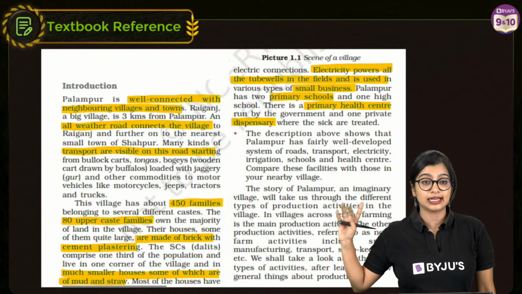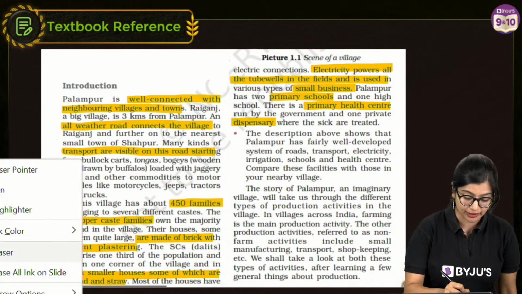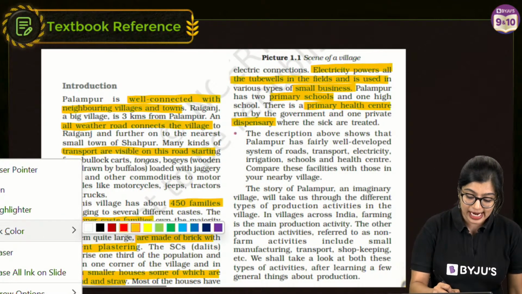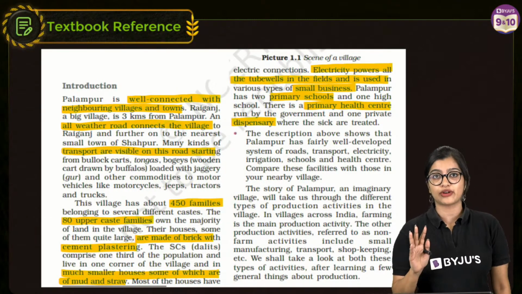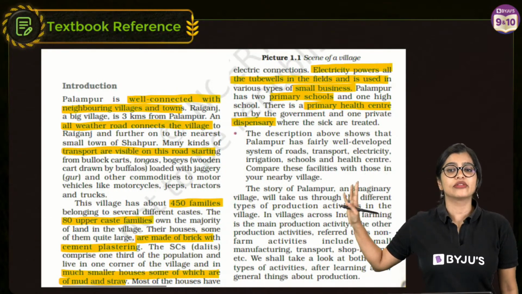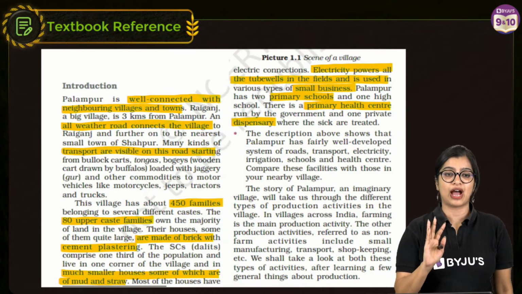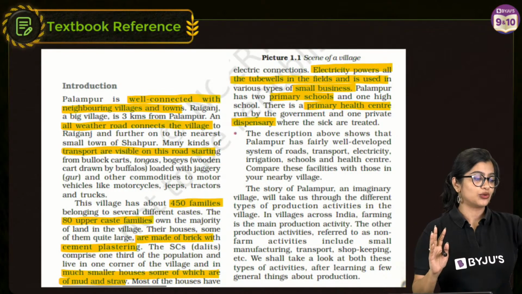Now, the pointers that I have highlighted are very important. I'll tell you why. Because just on this particular part, you can get a good 5-mark question where they can ask you, right?